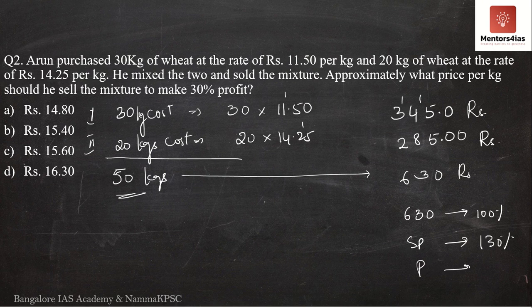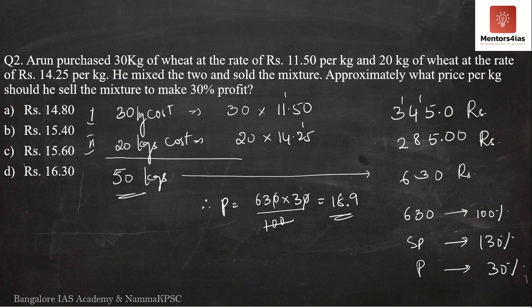So I will consider 630 rupees as 100% and profit as 30%. Therefore, what is profit? Nothing but cross multiplication. It is 630 into 30 divided by 100. The zeros get cancelled. 3 threes are 9, 6 threes are 18. Therefore, profit is 189 rupees.